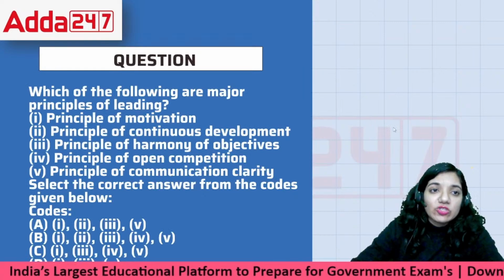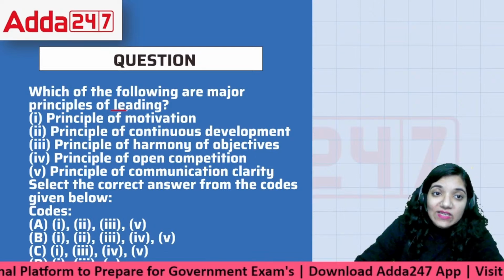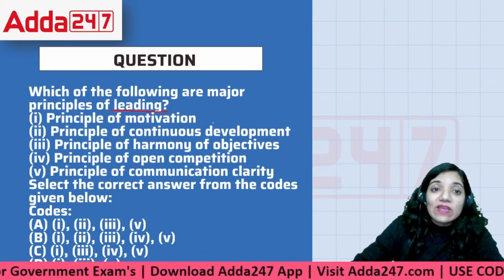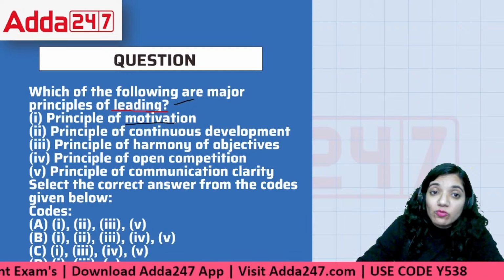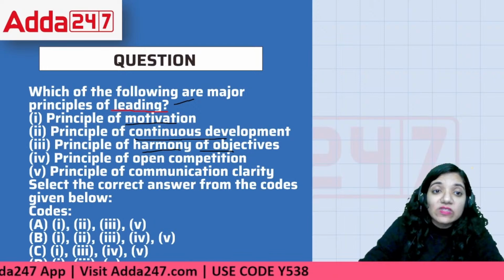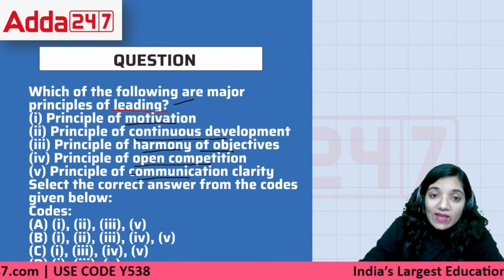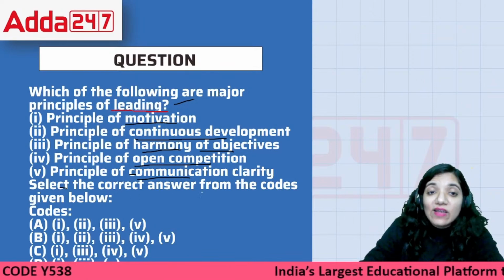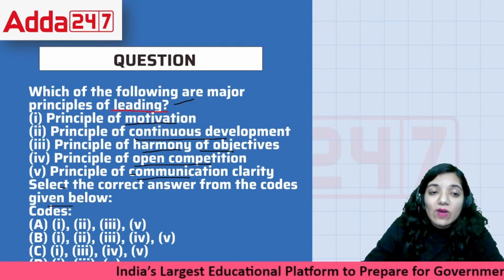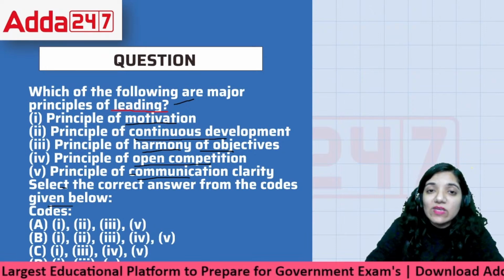Okay, here comes the first question, which says, which of the following are major principles of leading? Leading is one of the areas, that is the directing there, right? So directing can be defined as the term leading. It is the principle of motivation, principle of continuous development, principles of harmony of objectives, principles of open competition, and principles of communication and clarity. Select the correct answer from the codes given below. The codes are 1, 2, 3, and 4, and 1, 2, 3, 4, and 5, and 1, 3, 4, 5, and 1, 3, and 5.